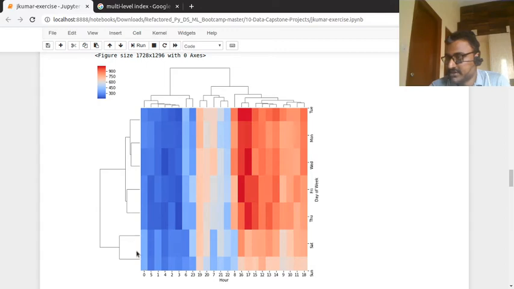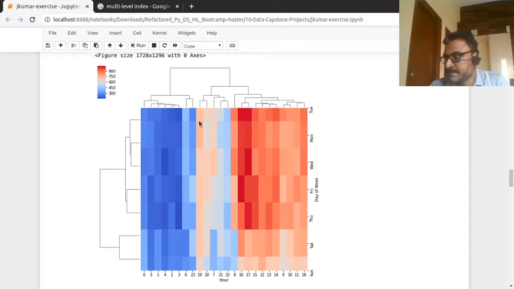Sunday and Saturday have a very close connection, Tuesday and Friday have a close connection, and Wednesday and Monday are close. Other close pairs are 11 and 18, 9 and 10, 13 and 14, and 17.